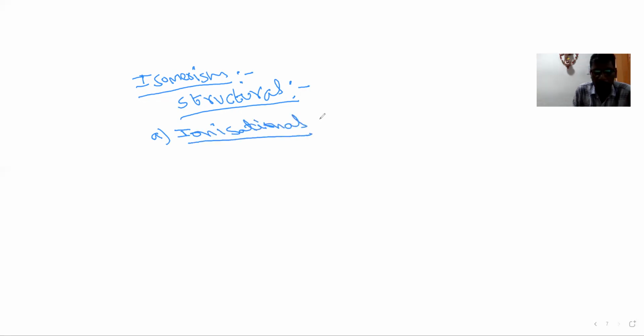Ionizational isomerism is due to different counter ions. Whenever counter ions are different in the molecules, then those are called ionizational isomers.